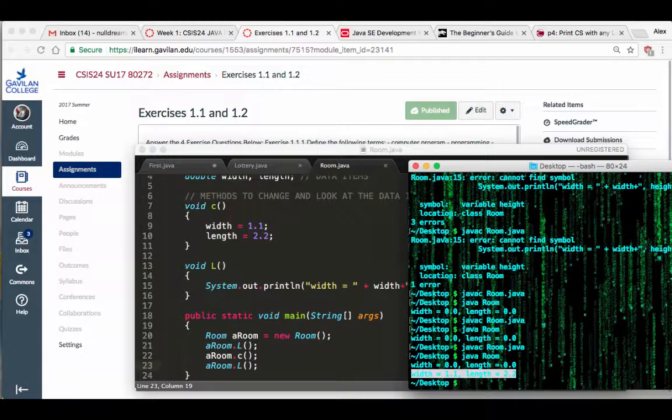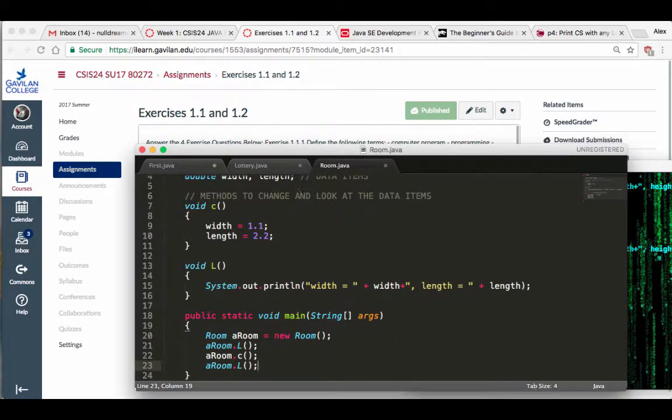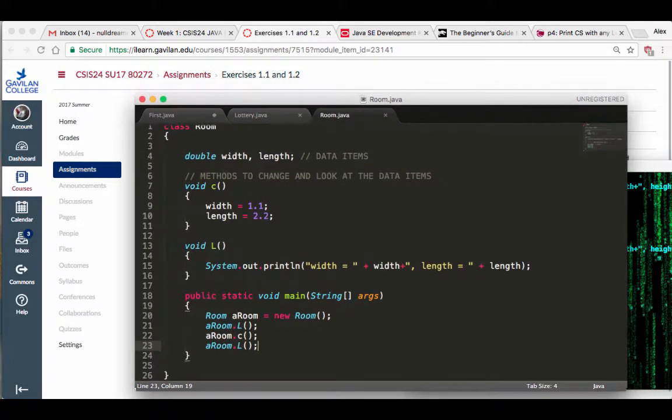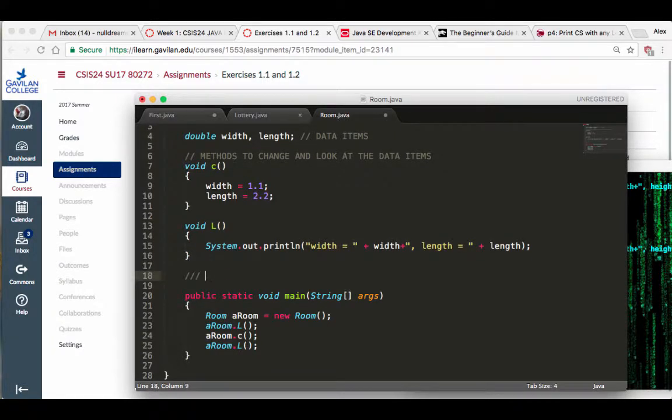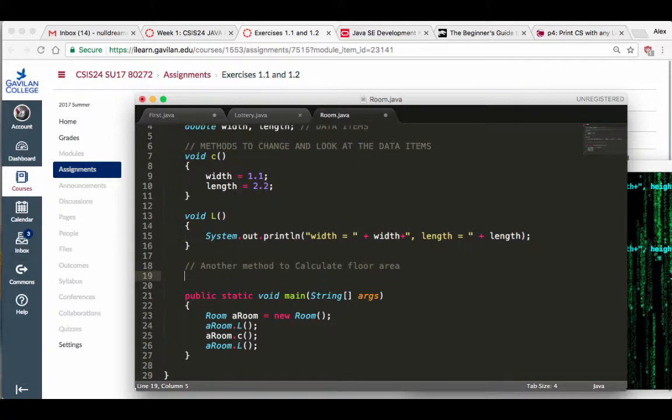So just like the other one we did with the lottery, that's that one. But they also wanted to calculate. So this is the change, this is the look. Now what we're going to do is add another method to calculate. What am I looking for? Floor area. It's floor space or whatever. Floor area. So I'm going to go in there and say void area.